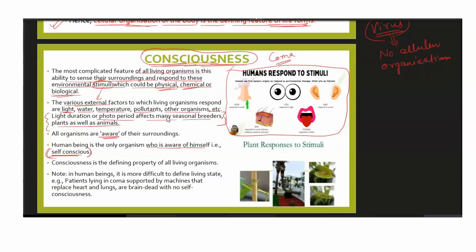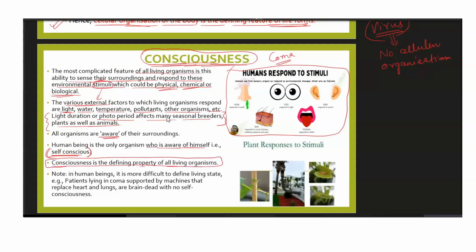They are self-conscious. They can make decisions. They can move in a direction in which they think it will improve their ability. All those kinds of decisions are known as being self-conscious. Consciousness is a defining property of all living organisms. So it's written here that consciousness can be taken as a defining property of any living organism.